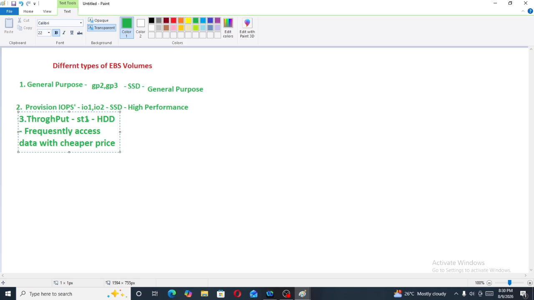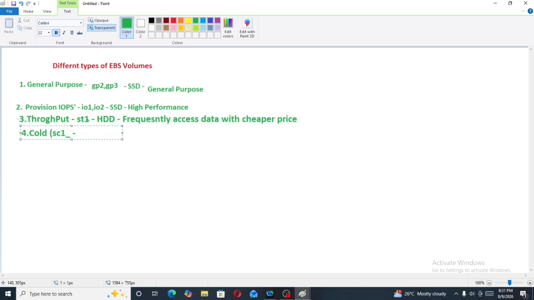Cold is also HDD, that is hard disk drive. And the purpose of cold is not frequently accessed data, with cheaper price.